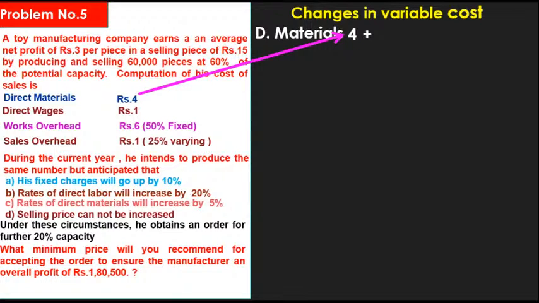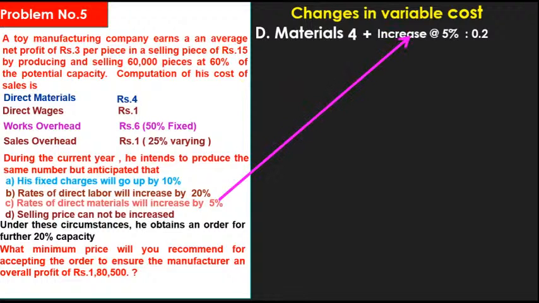And also stated in the problem, the rate of direct materials will increase by 5%. 4 rupees into 5%, how much does it come to? 20 paisa.